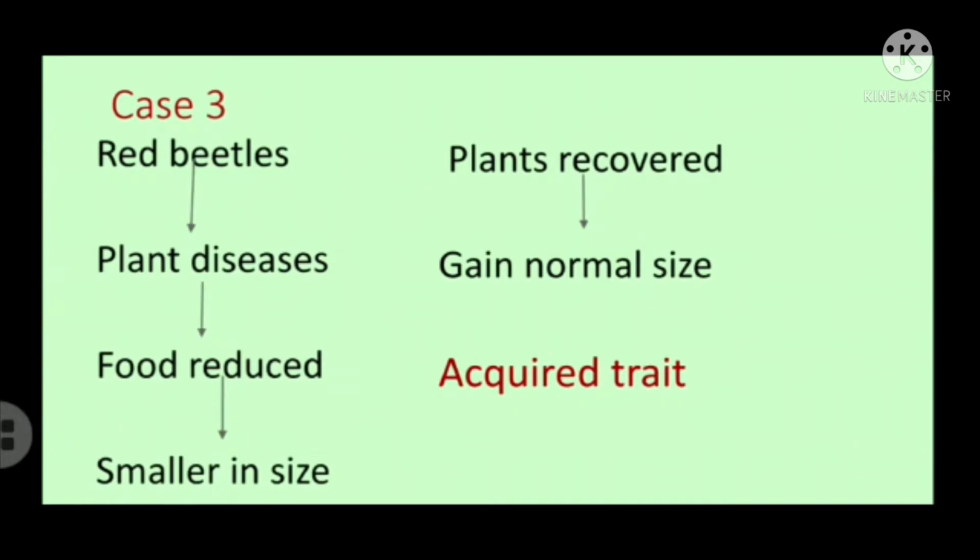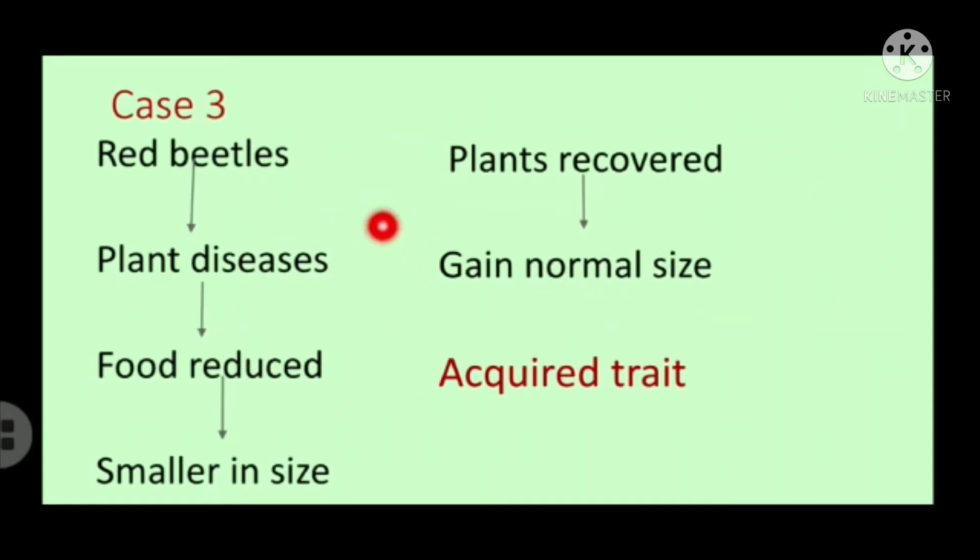Here, a group of red beetles were there. Suddenly there was some plant disease. The plants were attacked by some plant disease. So ultimately, the food for the red beetles has been reduced. When food is not available, what will happen? The size of the beetle gets reduced. So beetles become smaller in size. In due course of time, the plant has recovered from the plant disease. So again the beetles are able to get their normal food. Now what happens? The beetles regain their normal size.